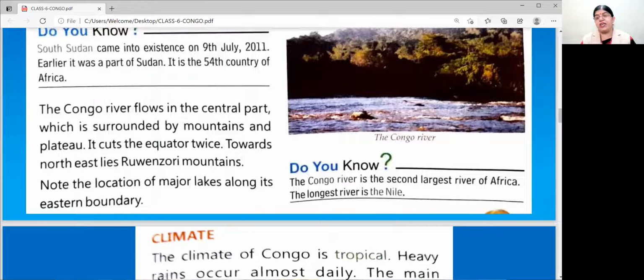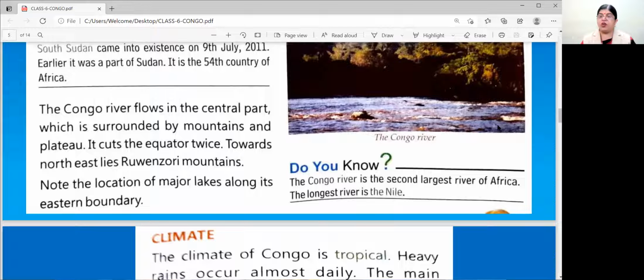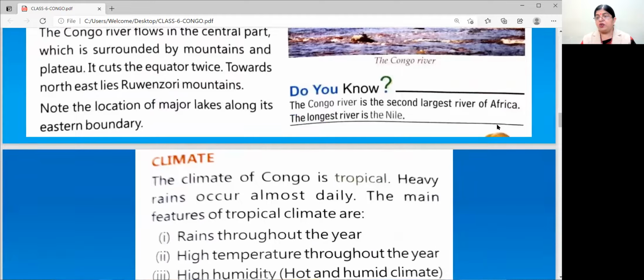Congo is the second largest river of Africa, and the longest river is the Nile. Okay, children.